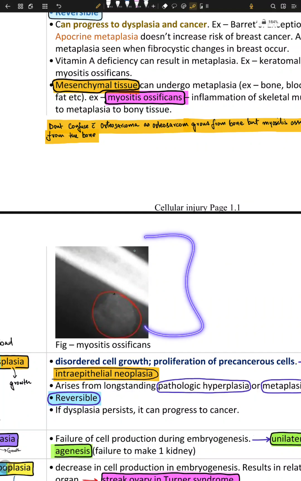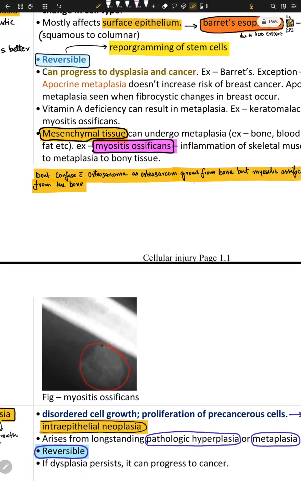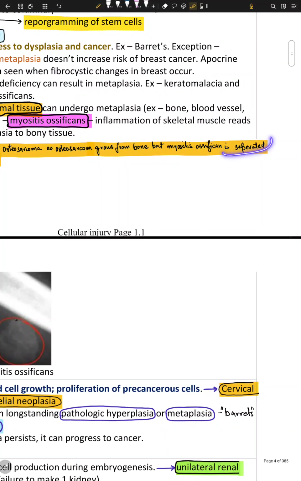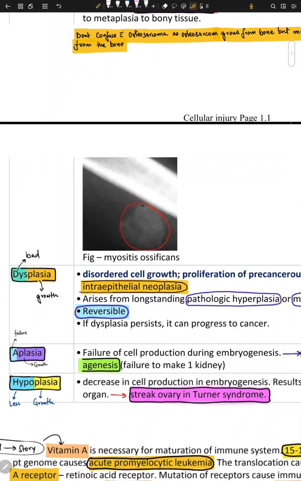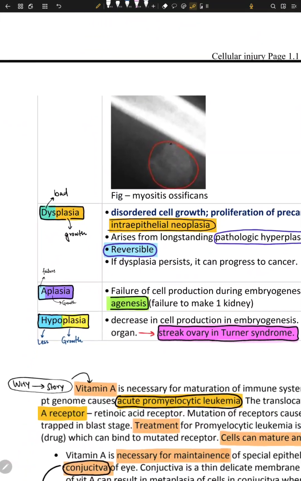Do not confuse this with osteosarcoma, as osteosarcoma grows from the bone. It will be attached to the bone, but myositis ossificans is separated from the bone. So that's the whole story of vitamin A metaplasia.